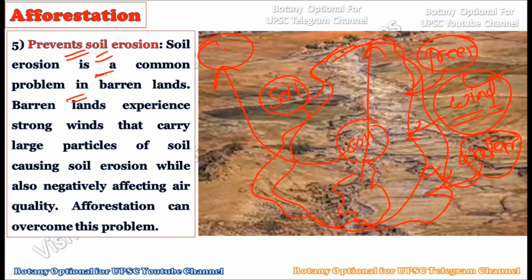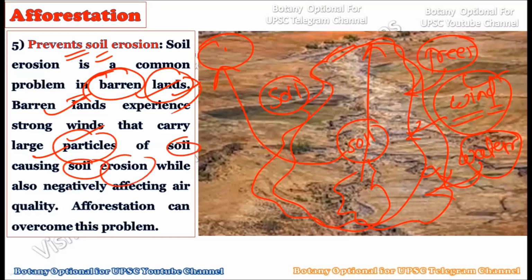Now, this particular soil erosion is a very common problem in the barren lands. If there are barren lands, there will be high soil erosion. And you know, these barren lands can be converted into forested lands through the process of afforestation or reforestation. Now, these barren lands experience strong wind that can carry large particles of soil, causing soil erosion, right? And it also negatively affects the air quality as well, because if the soil particles are moving in the air, the air quality will get reduced, and due to this reduction in air quality, there can be many respiratory problems in humans, and other animals as well.